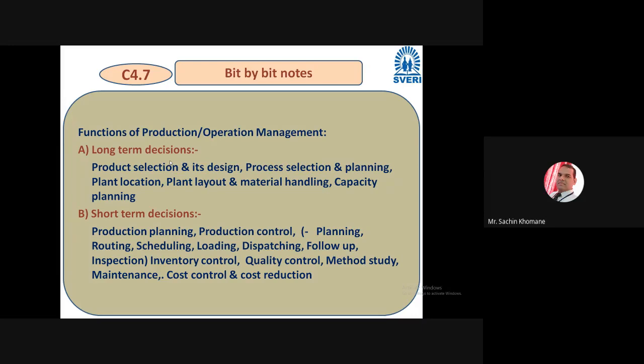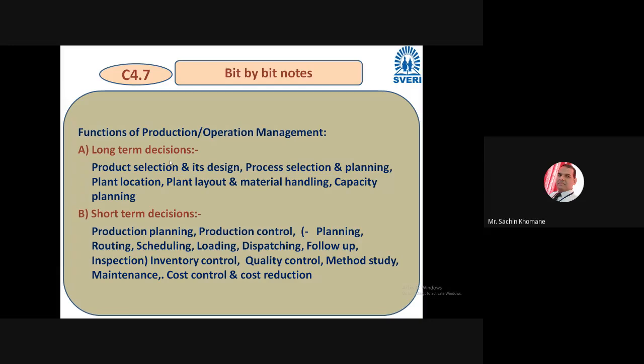You need to follow up with your customer, even though inspection and follow-up in the organization happen whether a product is produced or not. Then you need to inspect, meaning you have to check the quality of your product. You also have to control the inventory. We saw the importance of inventory in a previous chapter, so inventory control is very essential. As a production manager you have to look into that also.